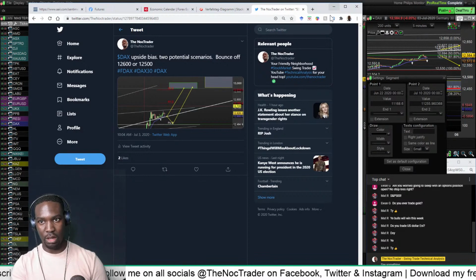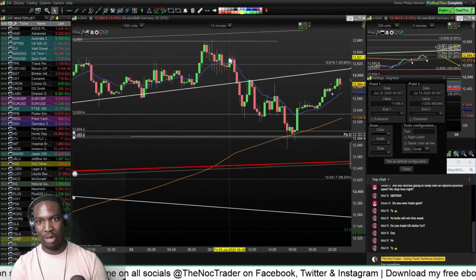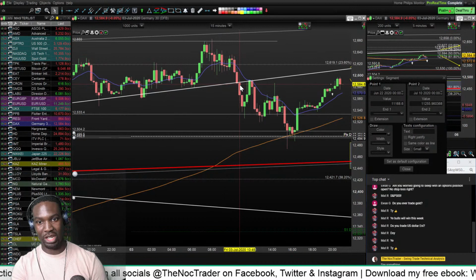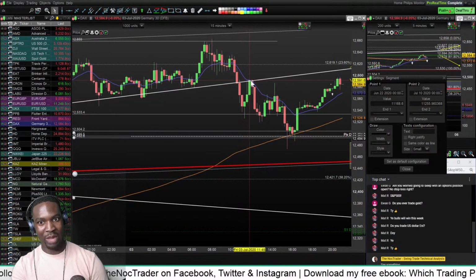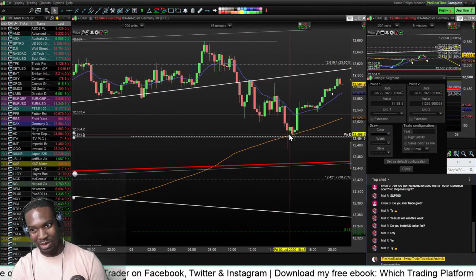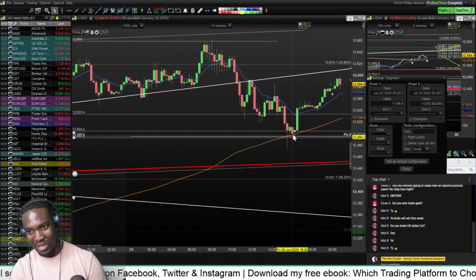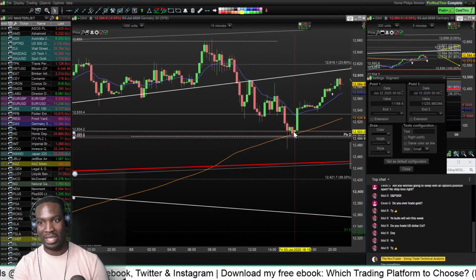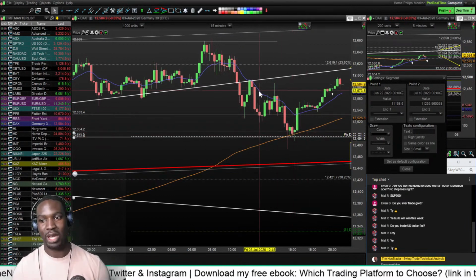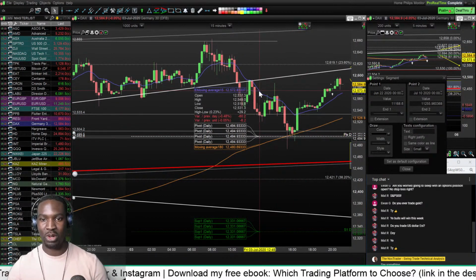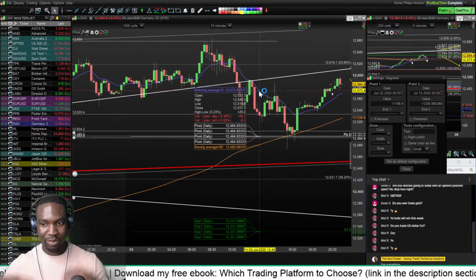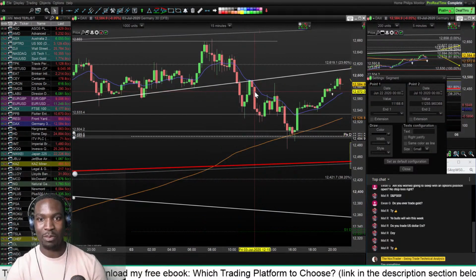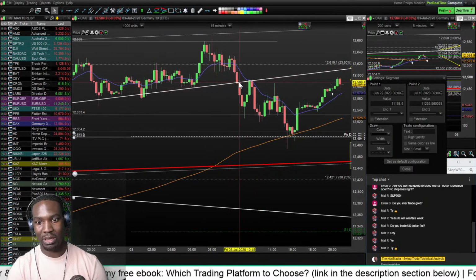Then when it broke this resistance, I took the short, closed out my short here, let it ride back up, and then took my second short, and then let it trace all the way down to 12,500, and that's exactly where it reversed. See, I mapped out my day, knew what I was going to do, and when it played out, I knew what to do. I wasn't scared or anything because I'd already planned that morning what was going to happen. So it sold off.